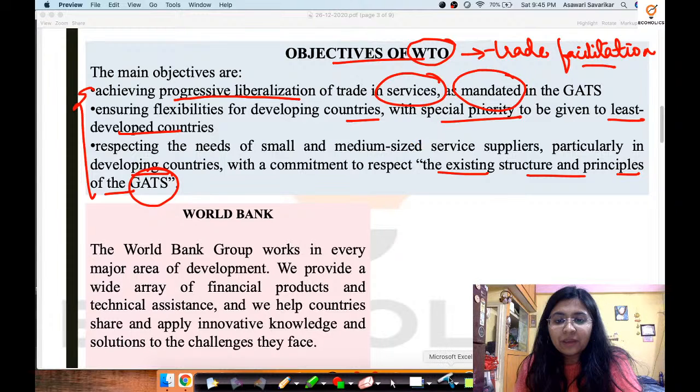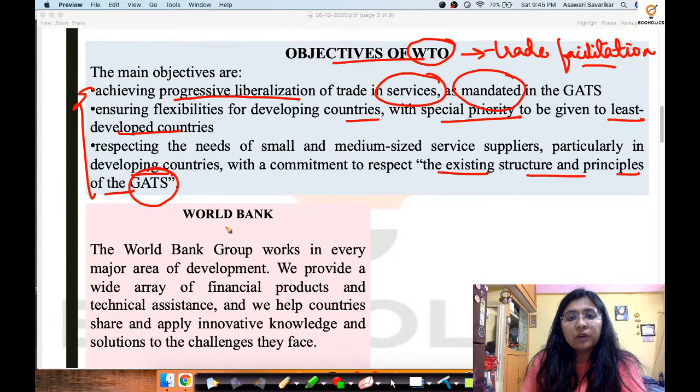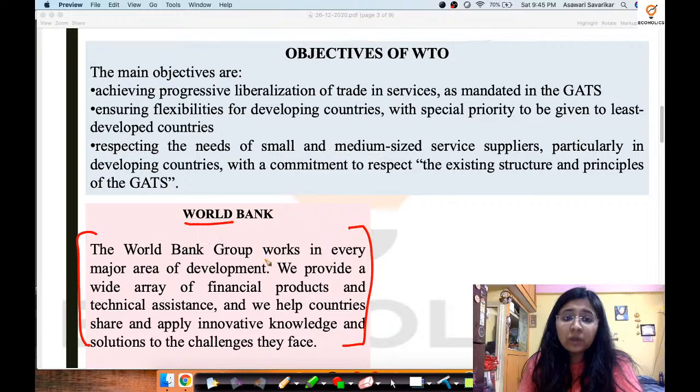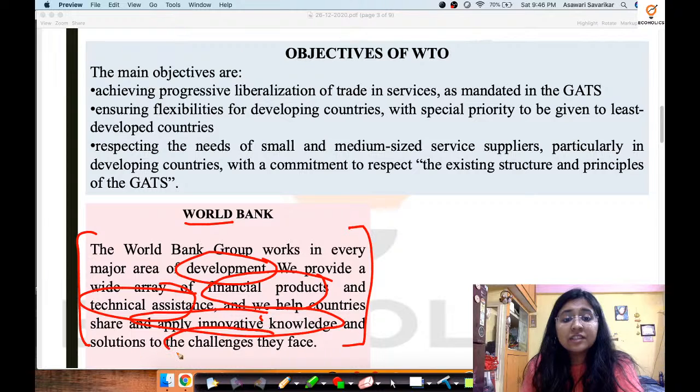Okay, similarly we have even the World Bank. Now this statement I have totally picked up from the official website itself. The World Bank says, what do we do? The World Bank Group works in every major area of development, financial products, and technical assistance. And we help countries share and apply innovative knowledge and solutions to challenges they face.